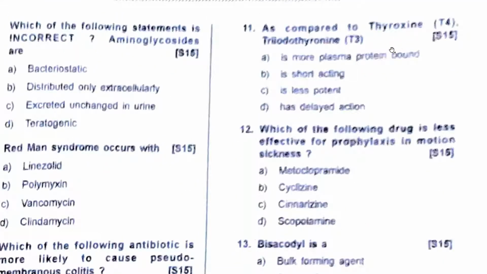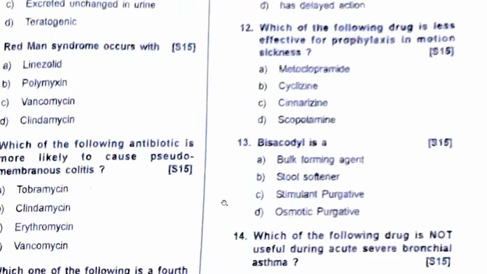As compared to T4, T3 is more plasma protein bound? No. It is short acting. Yes. T3 is more short acting, and it is more potent as compared to T4. Has delayed action? No. It has immediate action. So T3 is short acting, more potent, immediate action. So the answer is B, short acting.